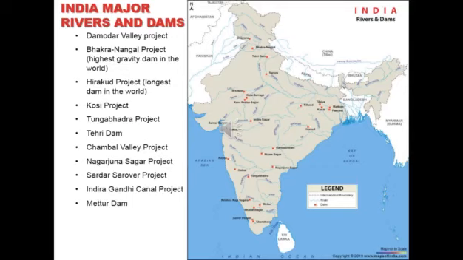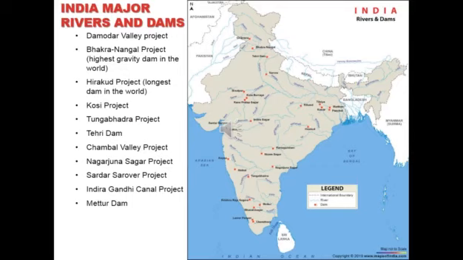Damodar Valley project, then Bakra Nangal project. Bakra Nangal is the highest gravity dam in the world. It was built on the river Satluj. Then Hirakud project, the longest dam in the world. So the world's longest dam is Hirakud.